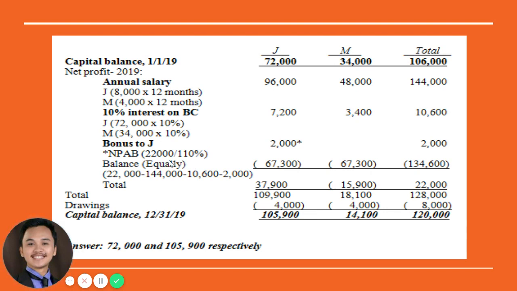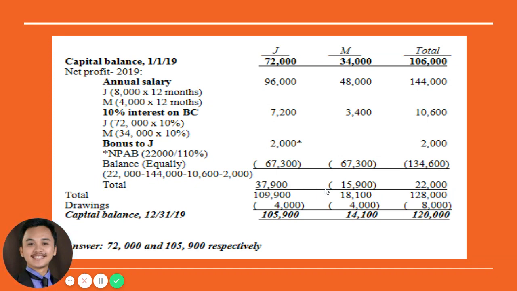Since it is stipulated in the problem earlier na sa first year, the remaining profit or loss will be distributed based on the beginning capital. Pero pagka second year, it will be distributed equally na. So therefore, kaning 134,600 will be distributed equally. So 134 divided by 2, 67,300 will be absorbed by J and M. So therefore, ang total share in the net income of 22,000 this year ni J will be 37,900.